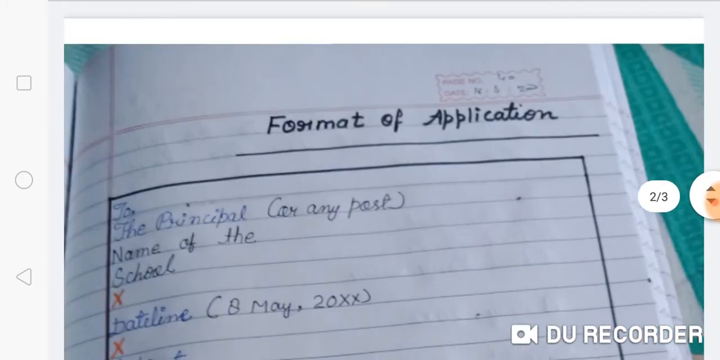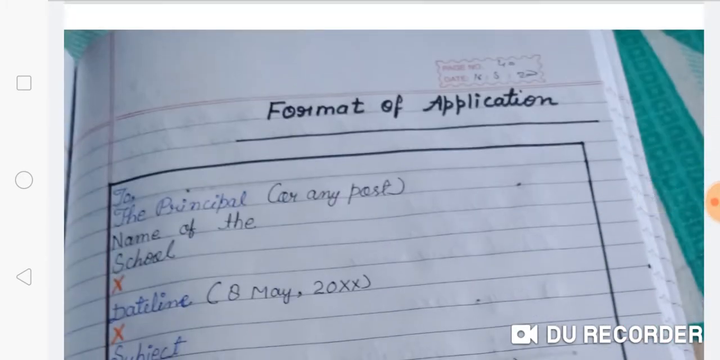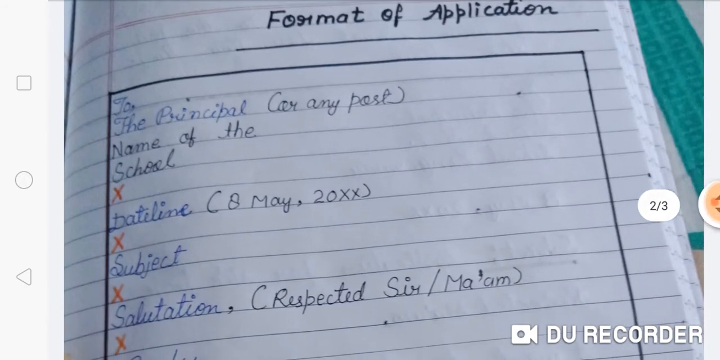So class, if you are going to write an application, it is very important that you should know the format of the application, because if you are not able to write a proper application, you are not able to get proper marks. So there is a format of application which you have to follow when you write an application. So now we will learn the format of application.